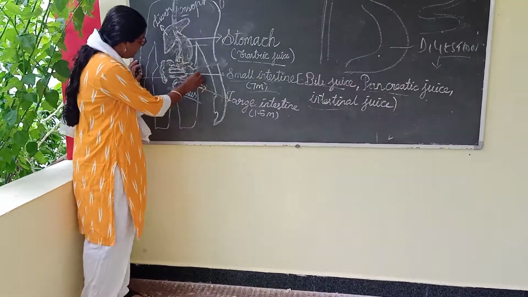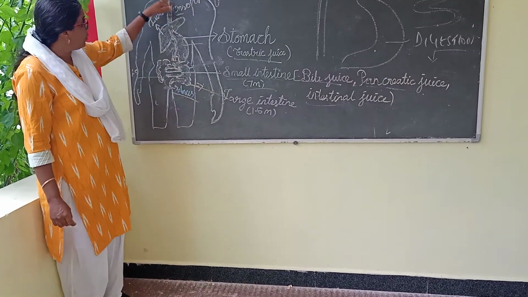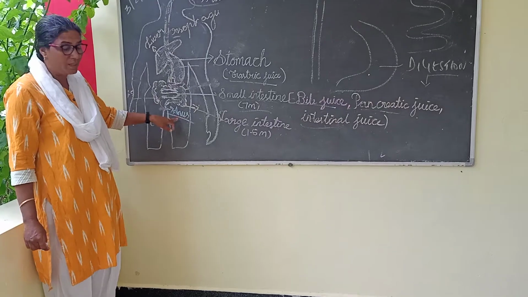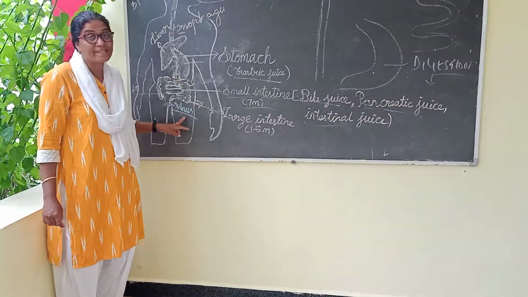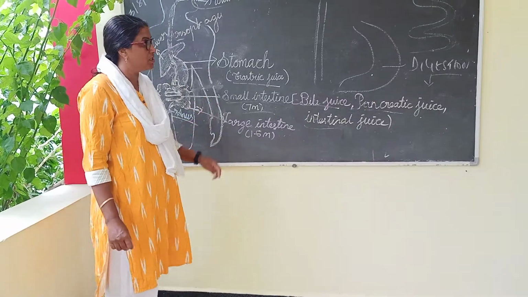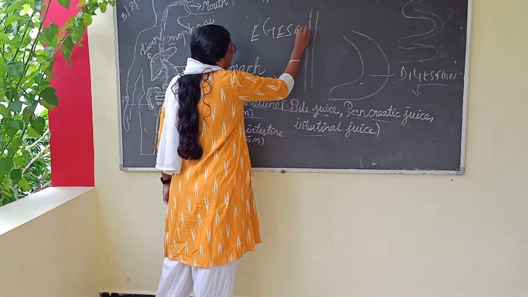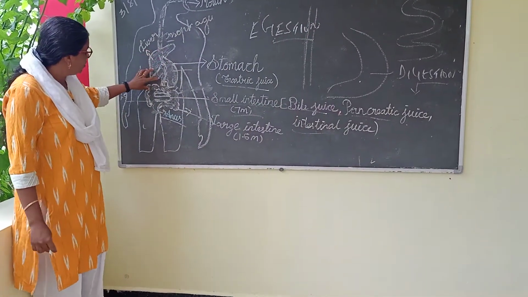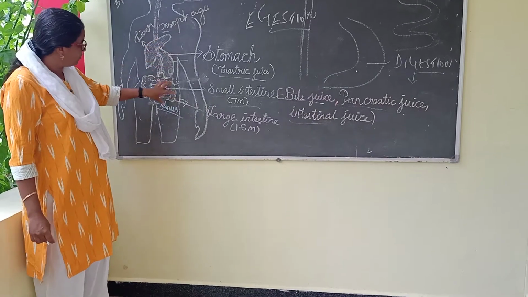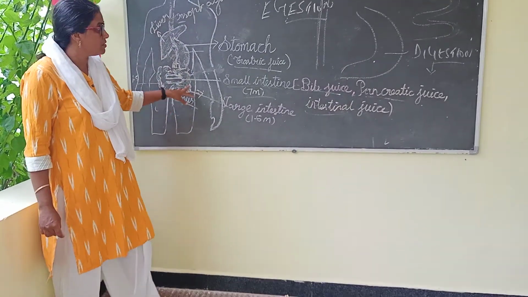And then last, what we have is the anus. The anus is the end part of your digestive system, through which excretion takes place. Excretion is also known as egestion. That means after absorption and other processes, the food comes out through the anus. That is called egestion.